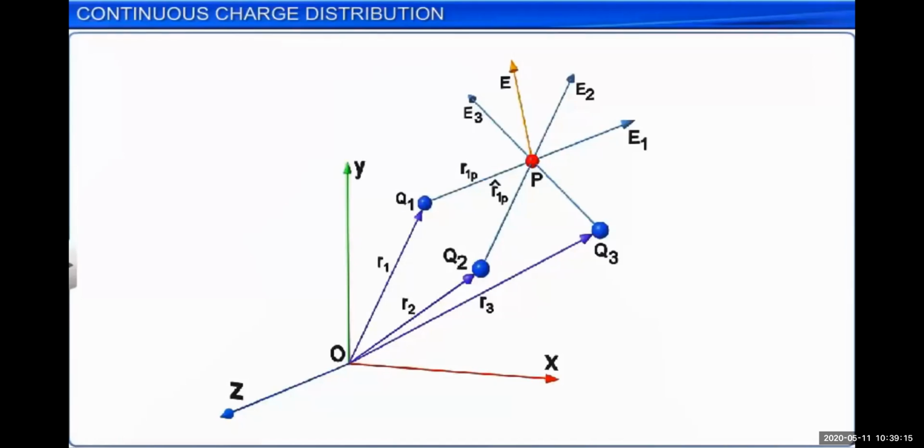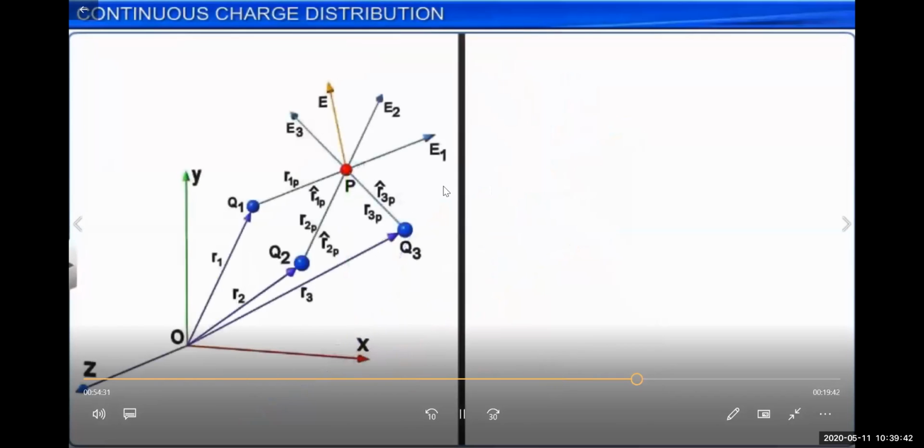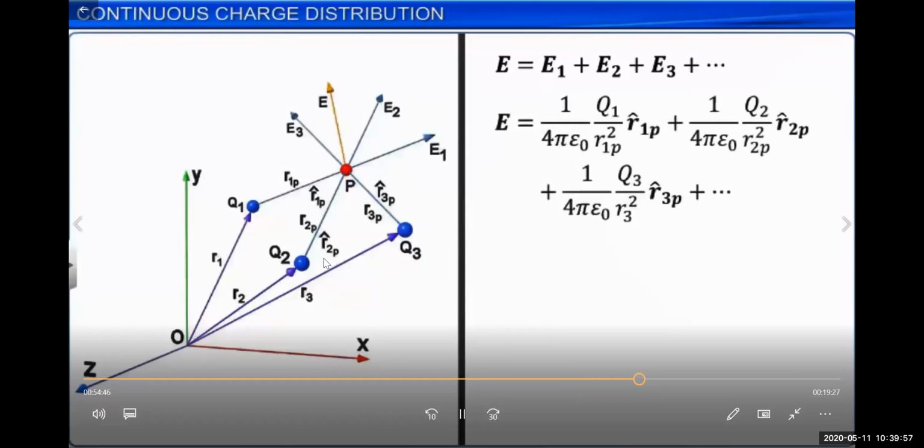So r1, r2, r3 are the position vectors of the charged particles q1, q2, q3. Now we have to find the electric field at point P. At this point P you can see E1 in this direction, E2 in this direction, and E3 in this direction. So the fields will apply, and the resultant electric field intensity you can see in the picture. It is the resultant electric field intensity because of these charged particles. You can see here the distance between q1 and the point is r1p, so r1p is the distance between the point P and q1, and r1p cap is the unit vector. In case of the second charged particle also, r2p is the distance between P and q2, and r2p cap is the unit vector.